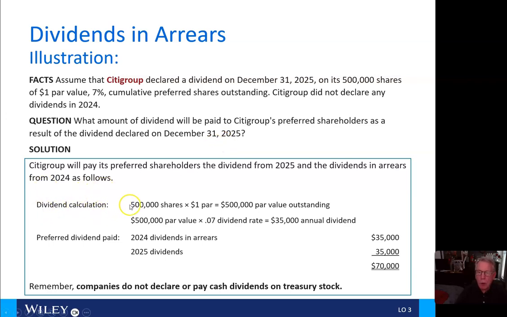Okay, so we're going to take 500,000 shares times $1 times 7%, and that gives us an annual dividend of $35,000. So we had $35,000 in arrears in 2024 and another $35,000 of dividends for 2025. So we're going to pay a total of $70,000 in dividends in 2025. And again, companies do not declare or pay dividends on treasury stock.